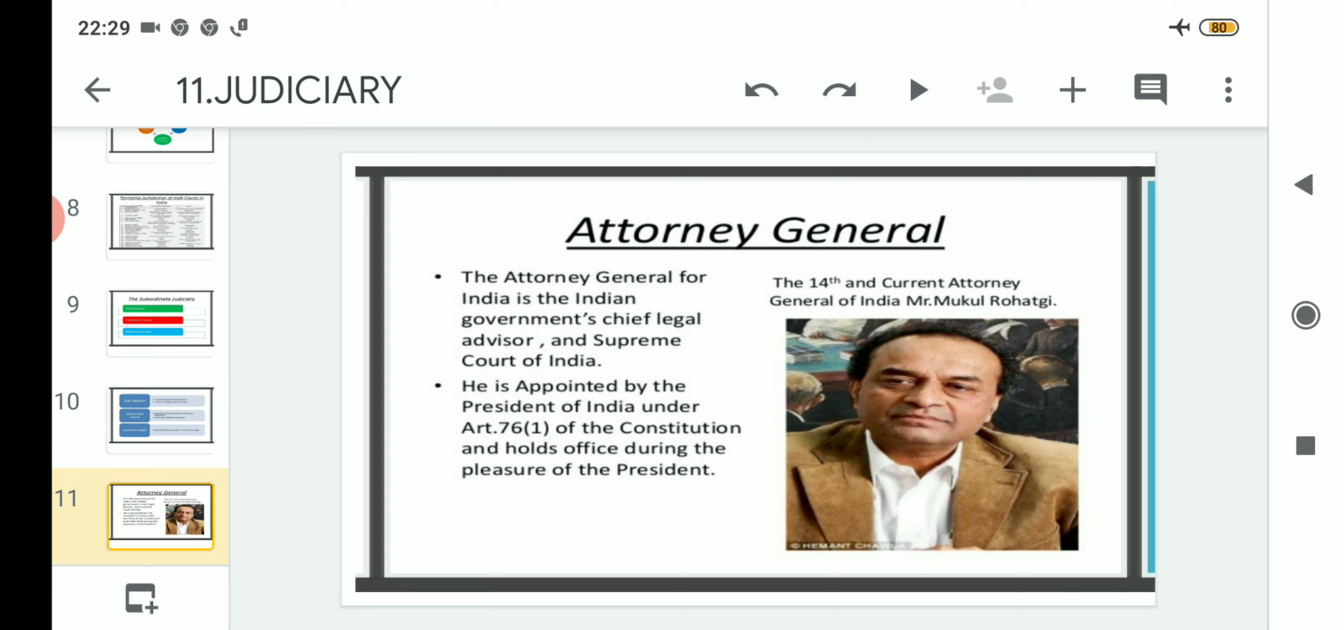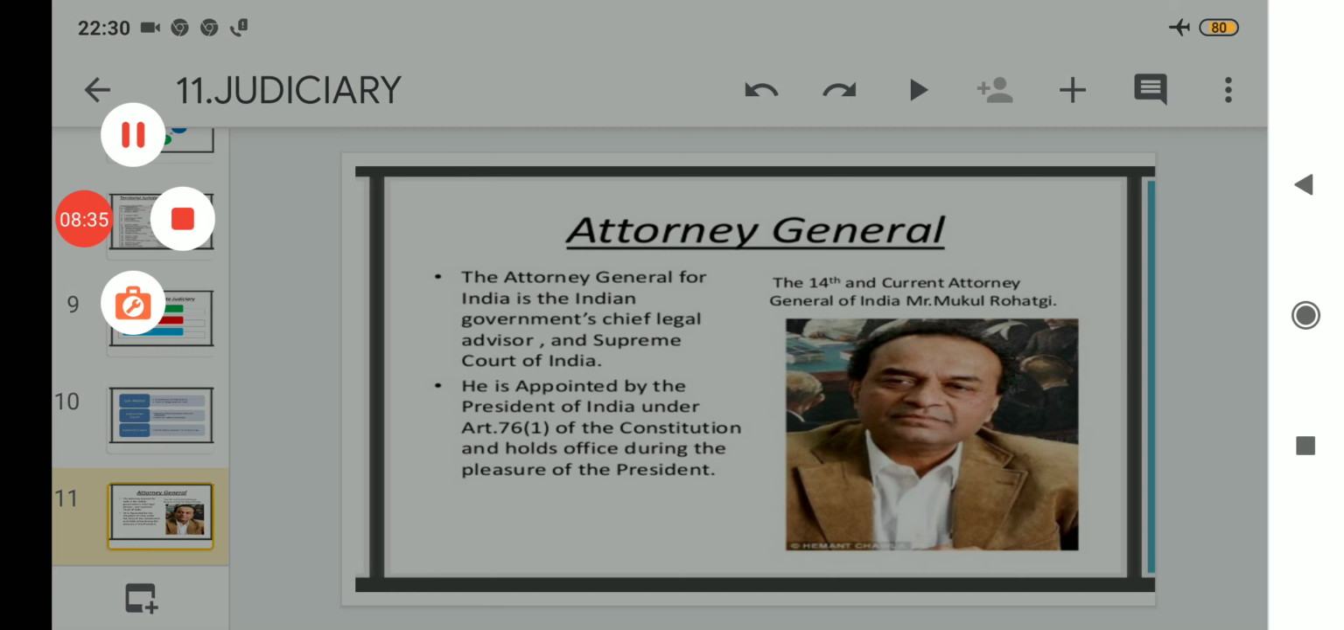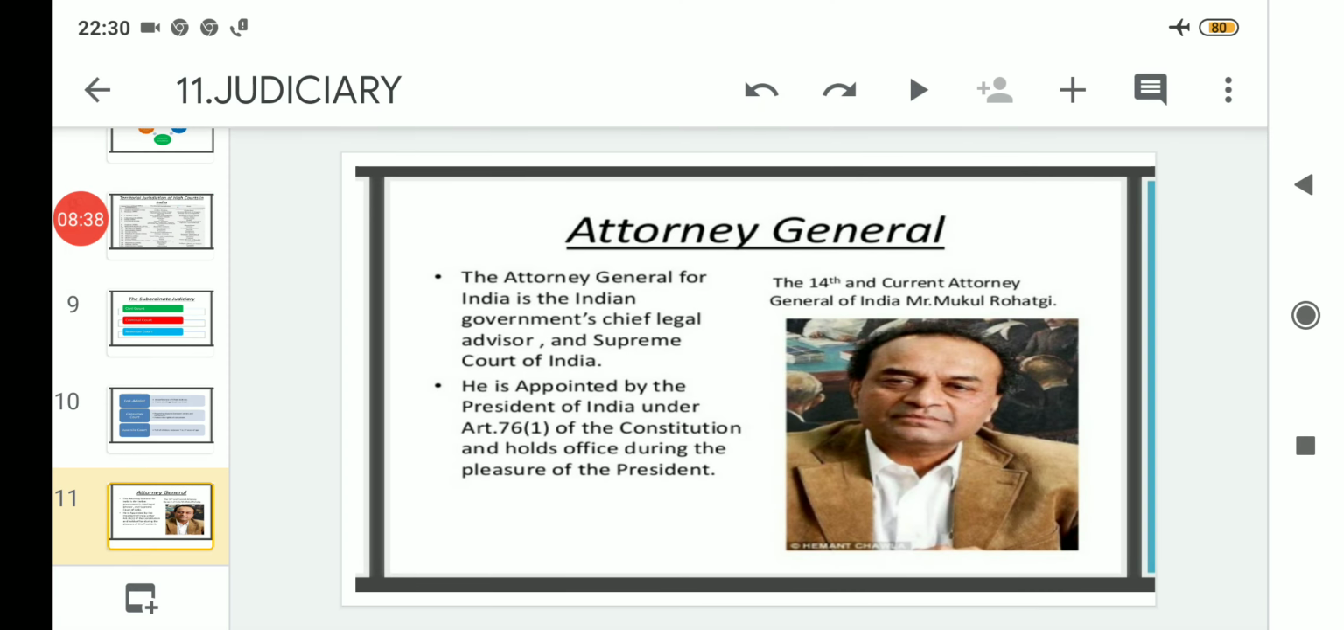Now talking about the current Attorney General, the current Attorney General is the 14th Attorney General of India. That means 14th in number. Before him the other 13 have already served as Attorney General. So this is the 14th one till date, and the 14th and current Attorney General of India is Mr. Mukul Rohatgi. Remember his name. That means in the present time this is the 14th Attorney General of India, and he is Mr. Mukul Rohatgi. Clear?